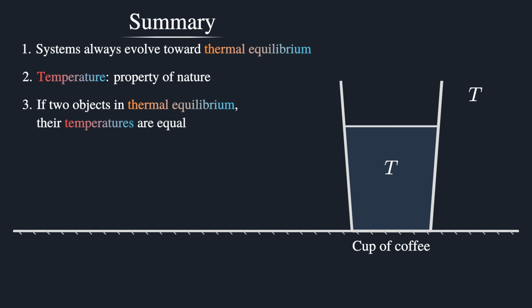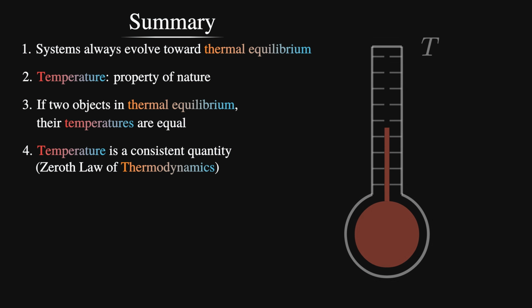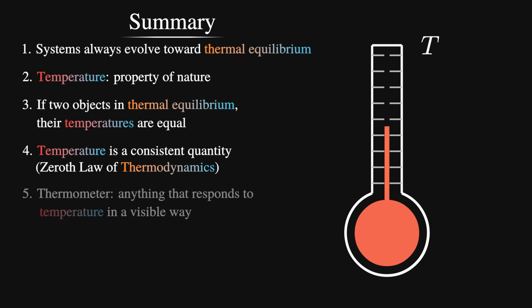We then showed, using the Zeroth Law of Thermodynamics, that temperature is a consistent quantity throughout the universe. We can compare the temperature of one object to another without having to bring them into contact. Finally, we gave a brief overview of how we can use this practically ourselves, such as measuring how much mercury expands as a measure of temperature, and introducing a few temperature scales that have been made.